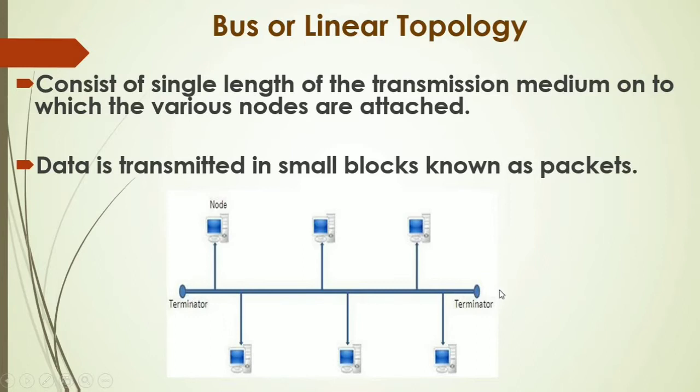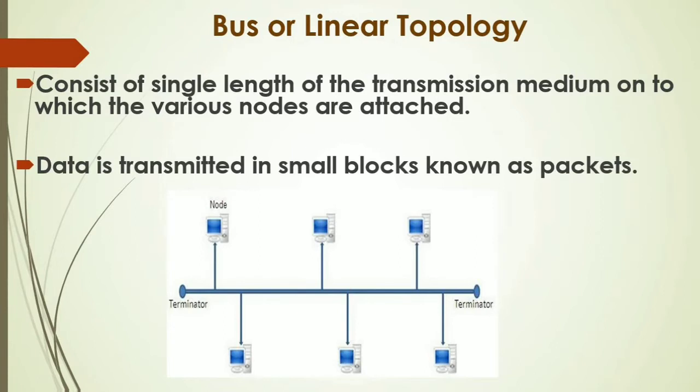Now what is the use of these terminators? These terminators indicate the end of the cable. What is the need to install them? If the backbone is not terminated, then the signal is likely to bounce back from the end of the cable, causing data collision and noise that may disturb the network. If terminators are not placed at both ends, your data will bounce back. And when the data bounces back, it will collide with each other and create noise which will affect the working of your network.